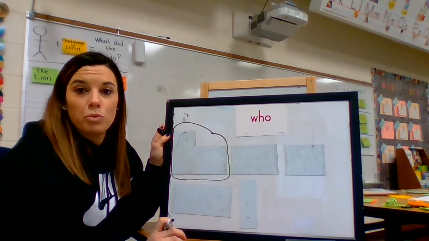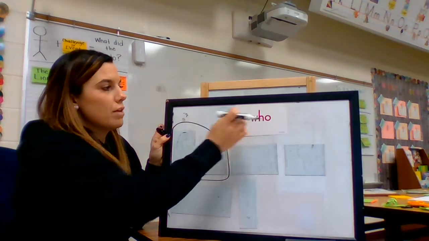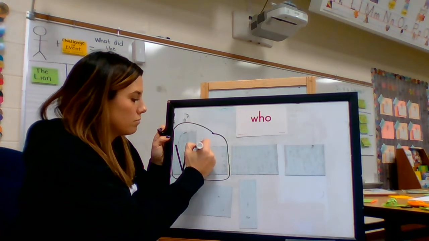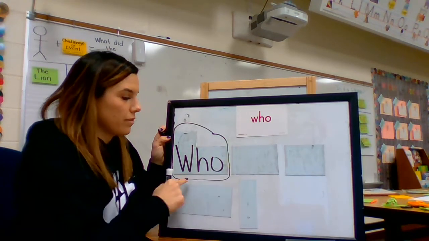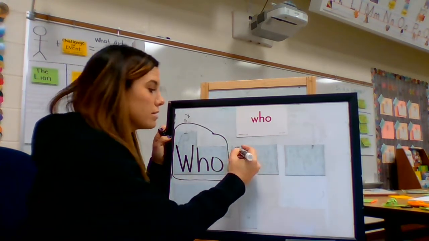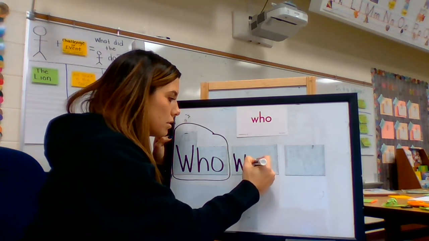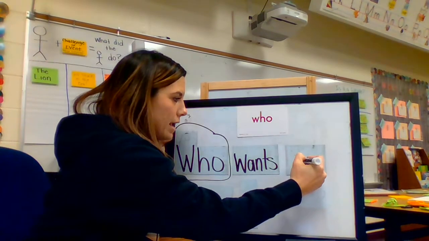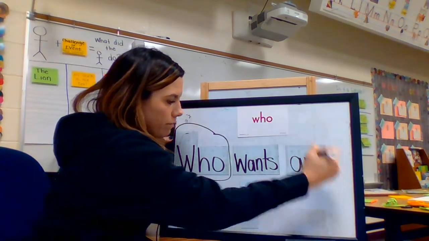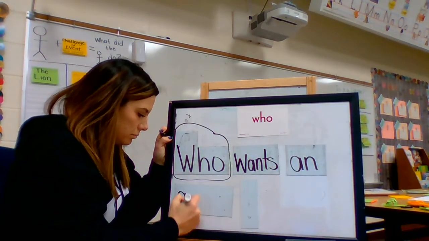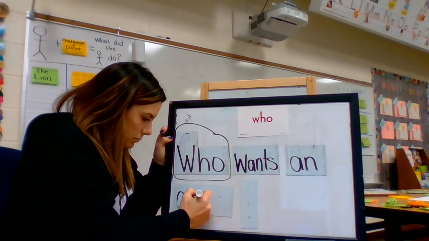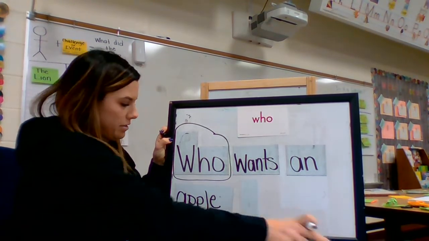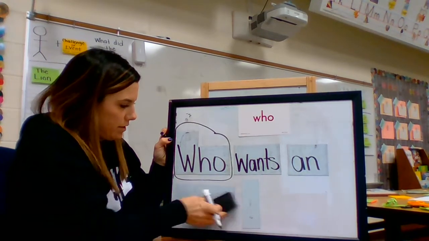Now I'm going to write the words to the sentence. Who is right here. Can you guys spell it for me? W-H-O. Who wants an apple? Now again, ooh, I made that really sloppy. Sorry, you guys can't even read that.